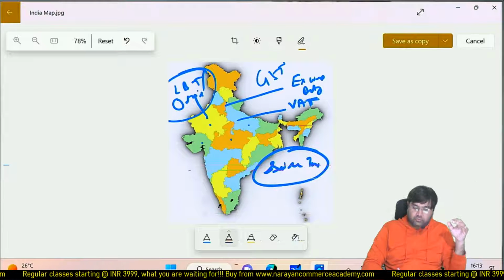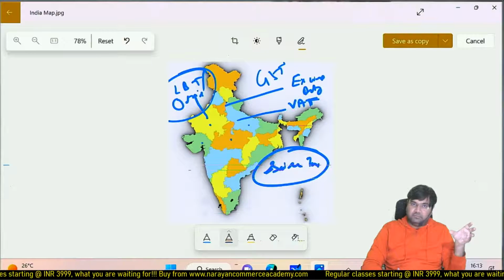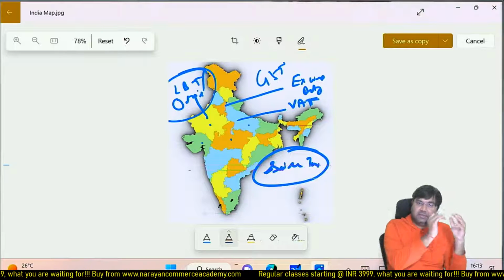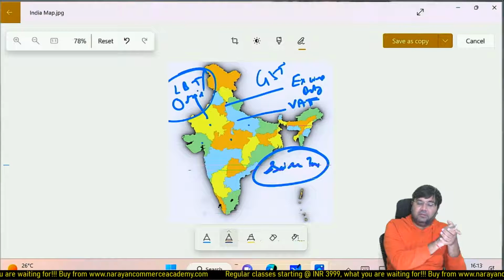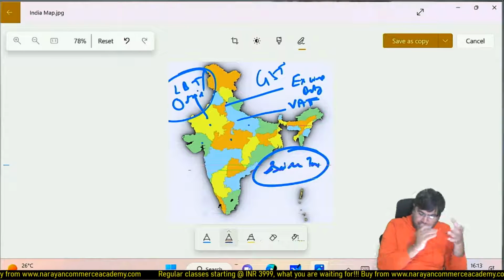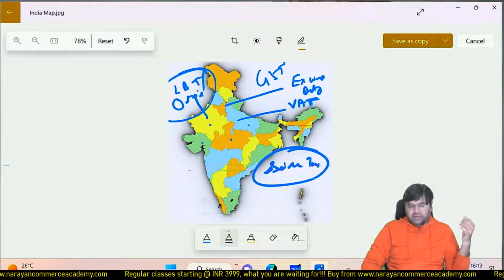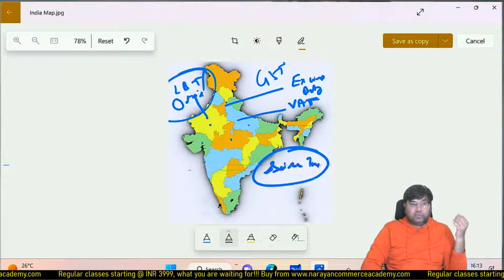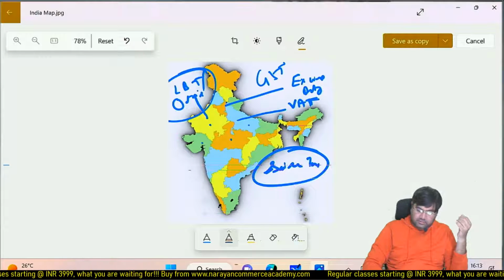So the Tamil Nadu government used to get the revenue of any particular transaction. If the seller is from Tamil Nadu and is selling to a buyer of Kerala, it was Tamil Nadu government revenue, Tamil Nadu state revenue. So the selling state used to get the revenue.